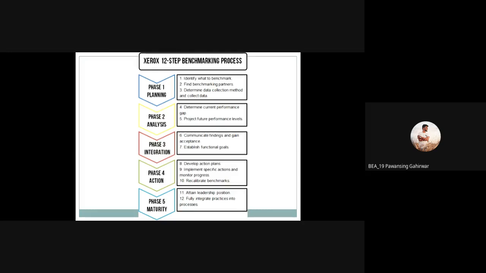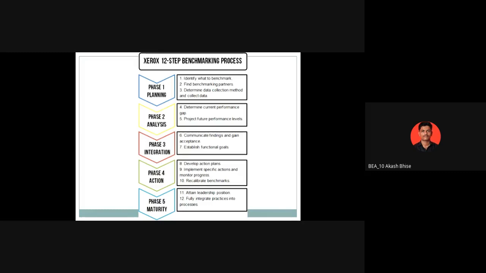Now, the next step is recalibrate benchmarking. This is, we can say, the steps of the benchmarking. But before you complete or finish your benchmark, you have to compare your benchmark and recalibrate it. Suppose whatever the criteria, whatever the goal we have decided, sometimes we get an idea that this goal should be changed, because of some situation. For example, let us take one example for the benchmarking.